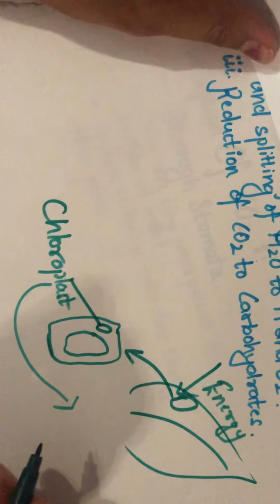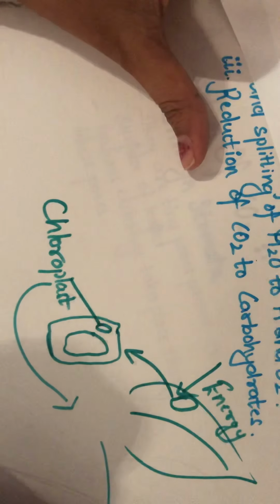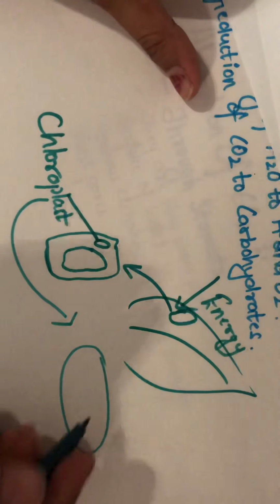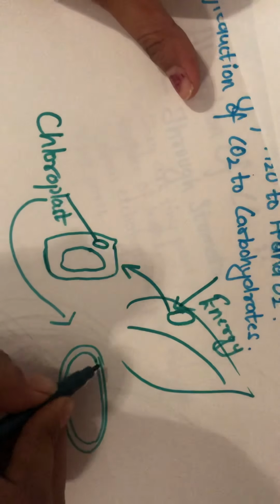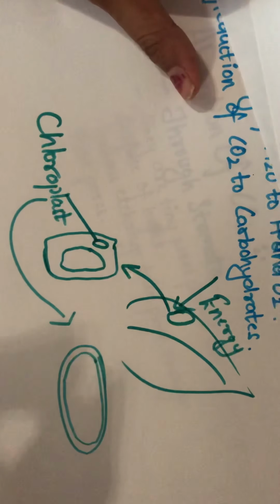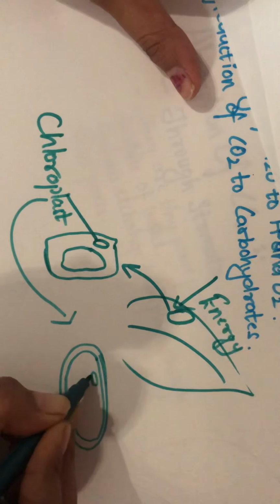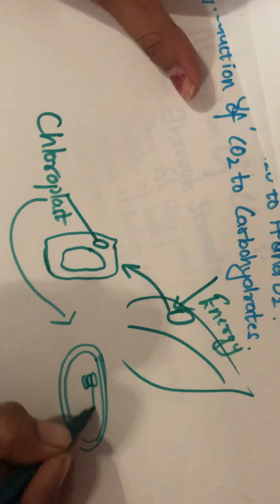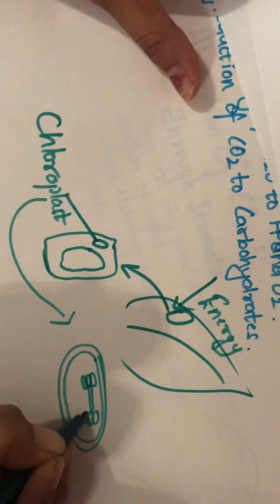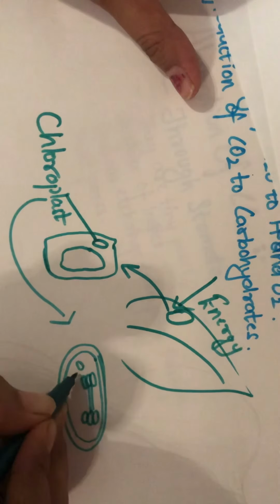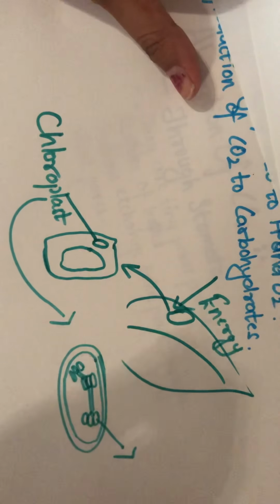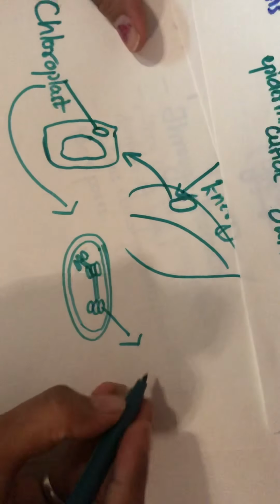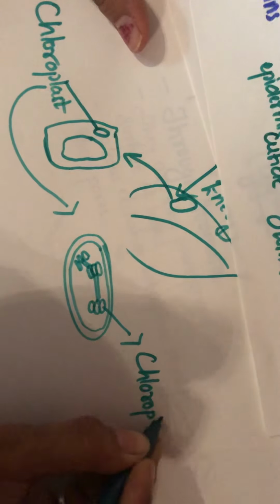Now suppose we zoom in on this chloroplast, as we have already studied in chapter 9, standard 9. This chloroplast has different structures such as stroma and grana. Now talking about this grana, it has the pigment which we are talking about, that is chlorophyll.